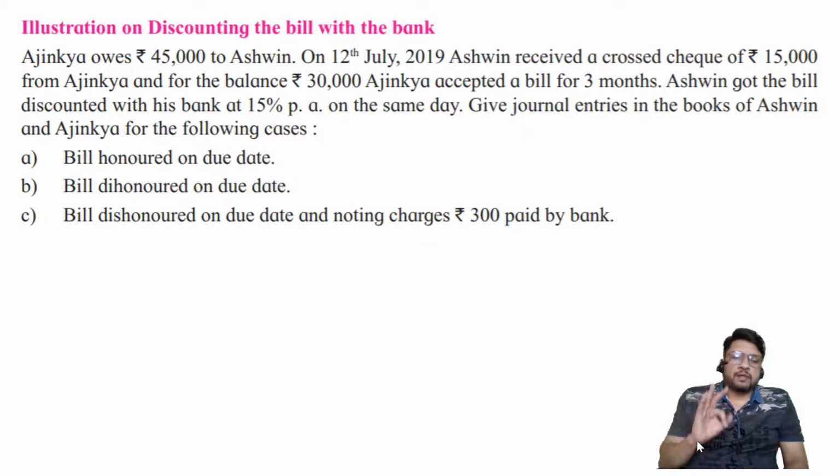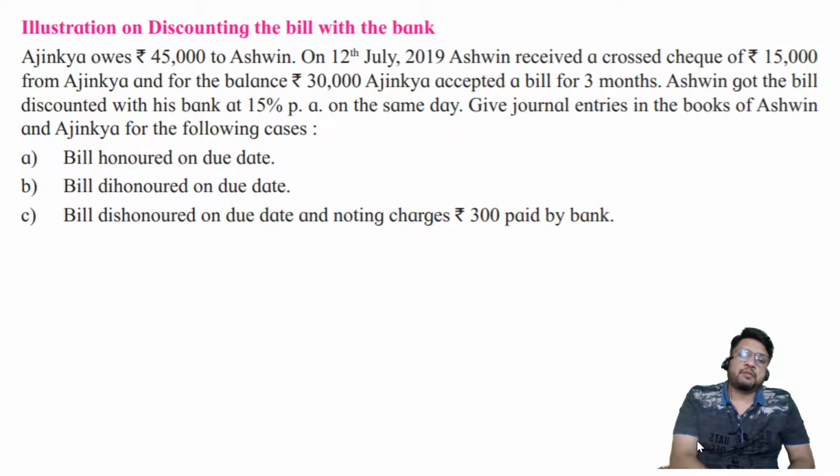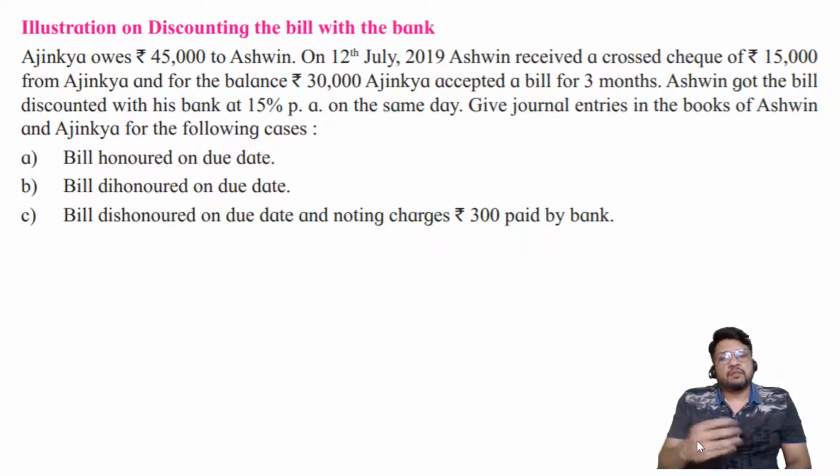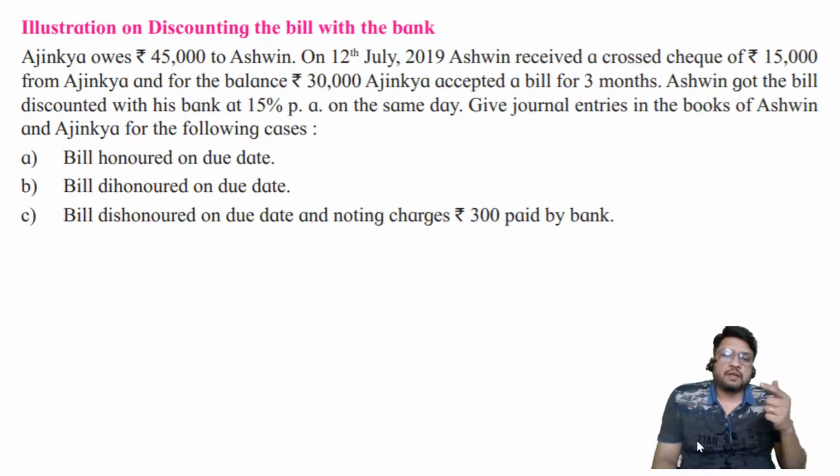In the second problem, third problem and fourth problem, we found out how to calculate that discount. We understood how to calculate the discount. The idea is amount of bill into rate of interest into unexpired period of the bill divided by 12 months or 365 days or 366 days. If the term of the bill is given in the form of number of months, then the denominator should be 12 months. If the term of the bill is given in number of days and it is not a leap year, then divide by 365. And if the term of the bill is given in days but it is a leap year, in that case divide by 366.